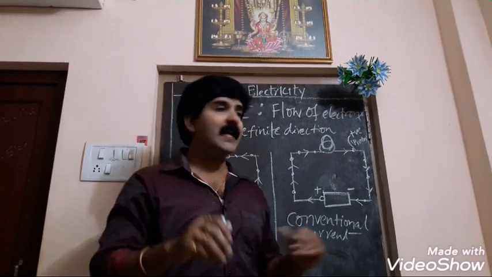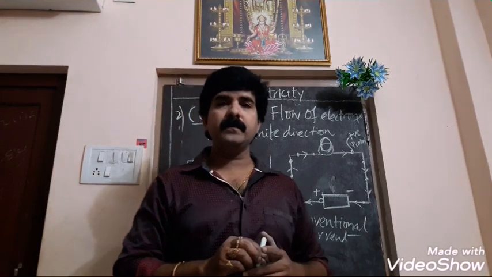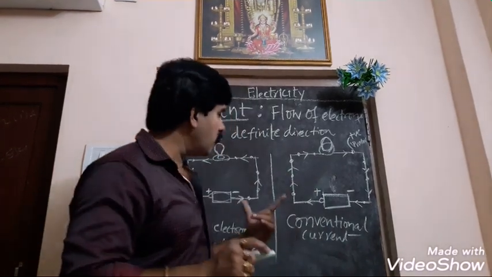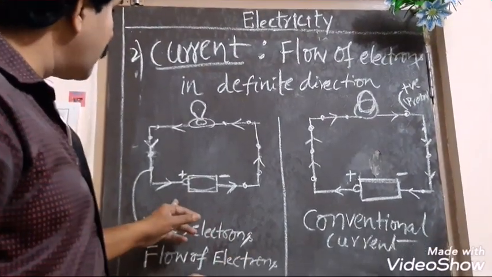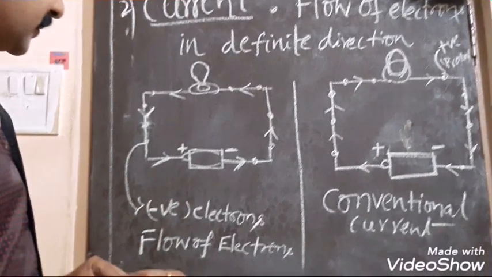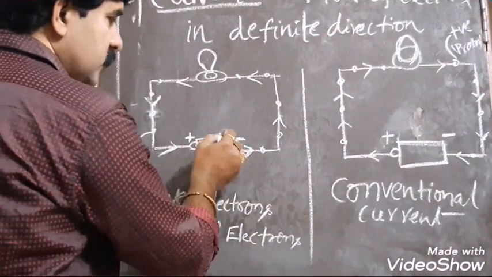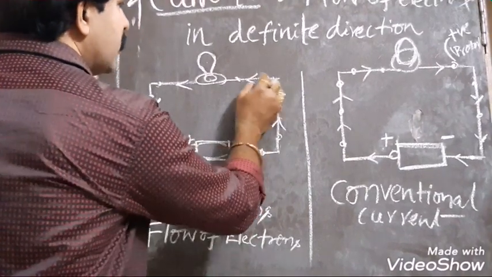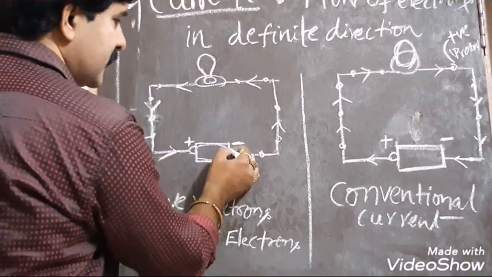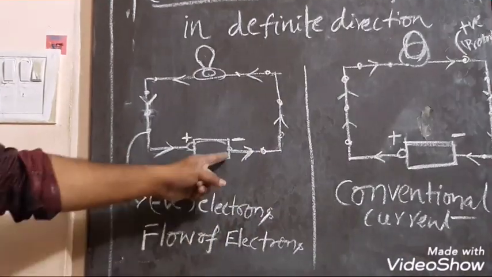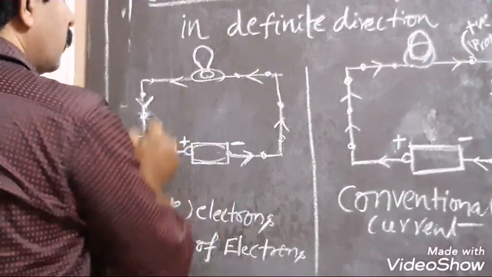But that was not the theory at the time electricity was found. Now, after we discovered the electron, the actual pattern is that electrons are negative, so from the negative source, from which electrons are delivered, they move from minus to plus.